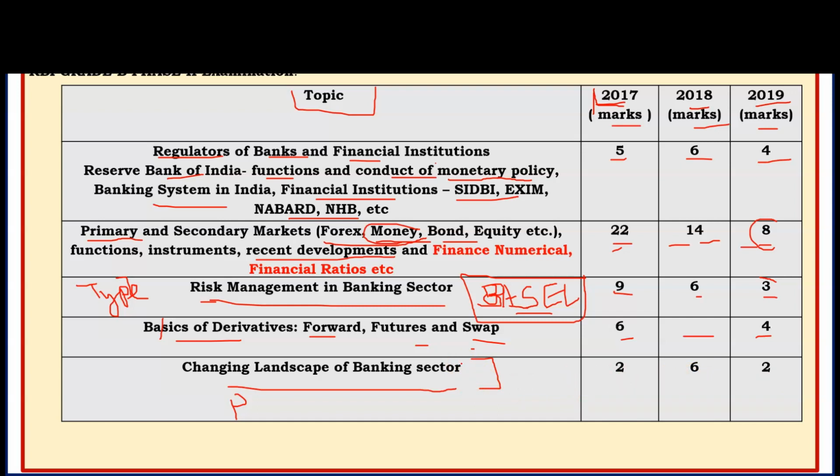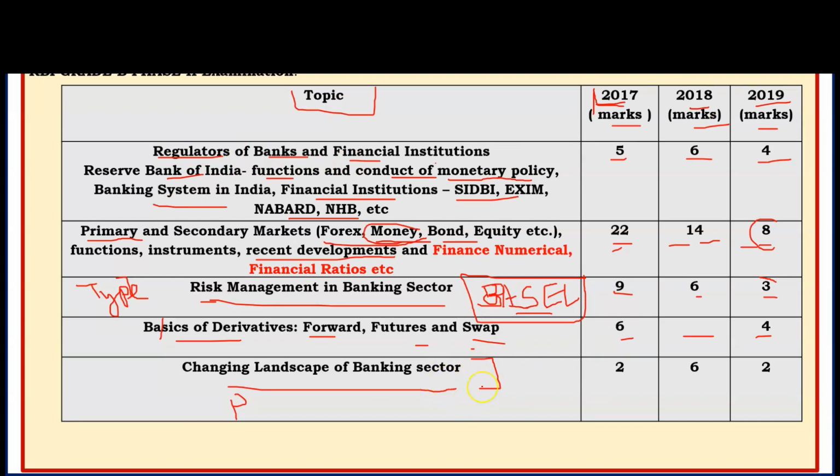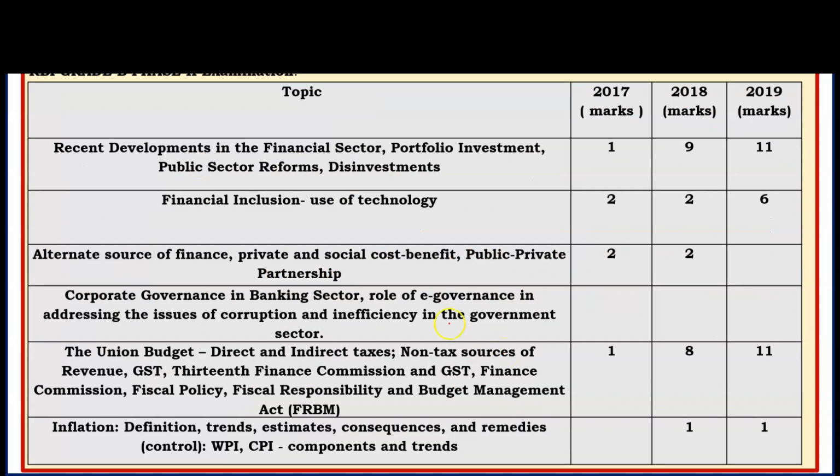So these are payment banks, small finance banks, and now recently prepaid instruments and wallets. These are the new things, mainly the changing landscape of the banking sector and recent developments in the financial sector. These relate to current affairs and recent new initiatives taken by RBI or the Government of India related to finance or the banking sector.